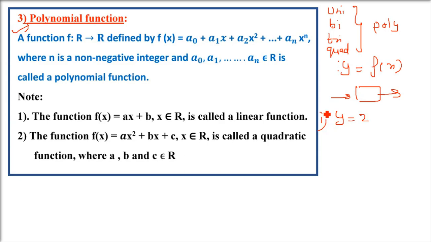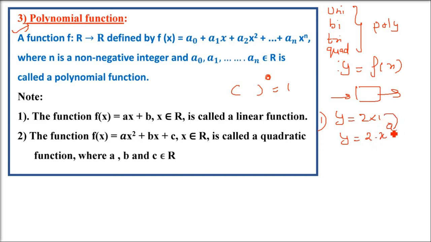We already talked about it. I am going to write every polynomial, and you will see they correspond to some function. This is nothing but 2 into x to the power 0. Anything to the power 0 is always 1. So you can just write y equals 2 into x to the power 0.